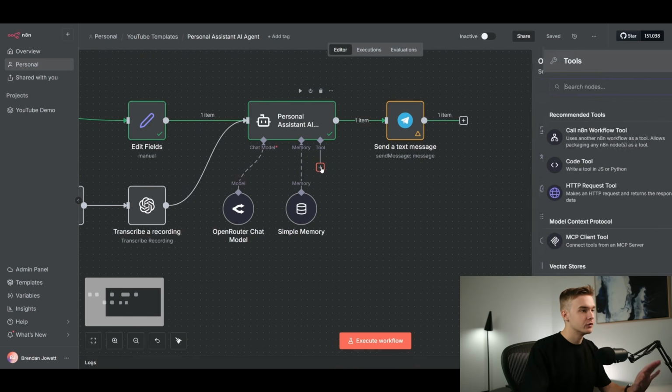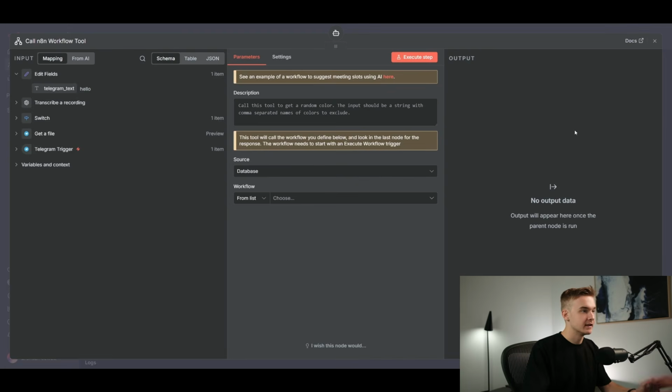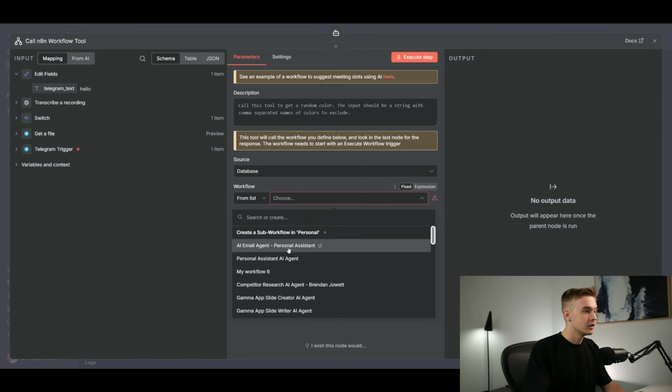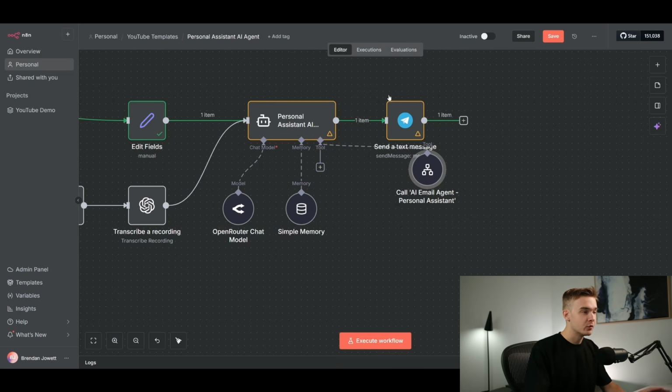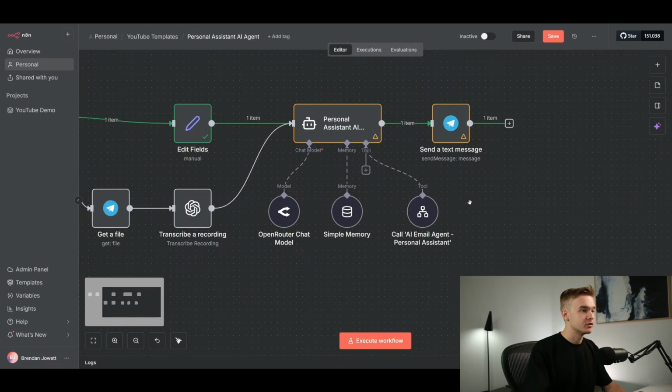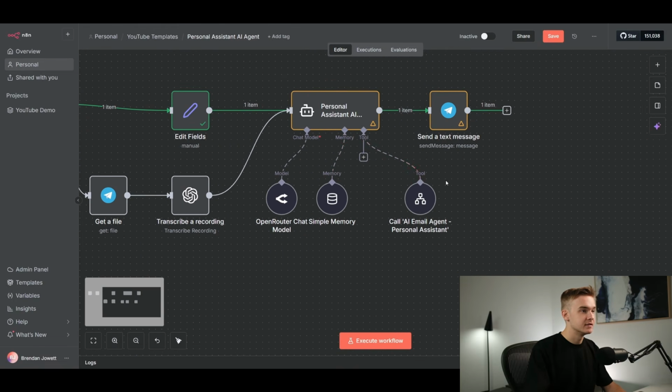We're going to click onto the tool here and we're going to go into the call n8n workflow tool. If I click into this, we're going to get these settings here, namely the workflow at the bottom here. If I click choose, you're going to see a bunch of agents and workflows pop up from your existing n8n account. And from this, we can just select the AI email agent personal assistant that I just created. And now we are able to access that agent directly from a tool call, which is pretty awesome, and it's so easy to do as well.